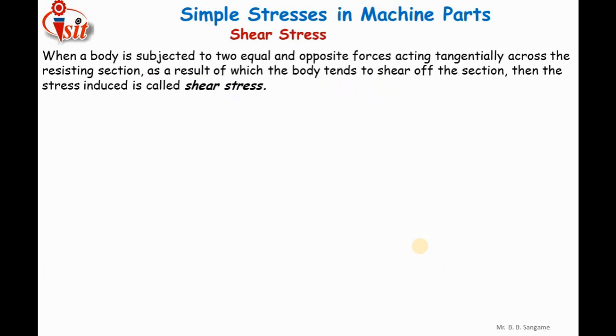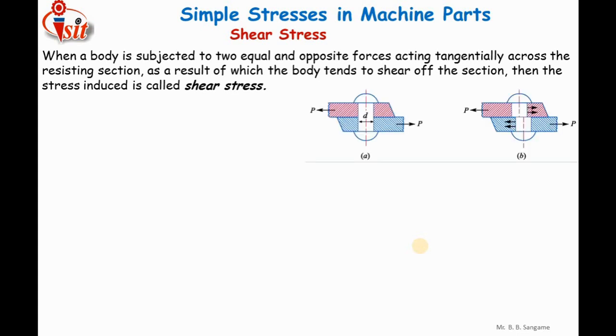Now shear stress. When a body is subjected to two equal and opposite forces acting tangentially across the resisting sections, as a result of which the body tends to shear off the section, then the stress induced is called a shear stress. So here I will give the example of a single riveted lap joint. Here you can see that the two plates are connected by means of a rivet. On the upper plate the force is acting towards the left side, and on the lower plate the force is acting towards the right side.